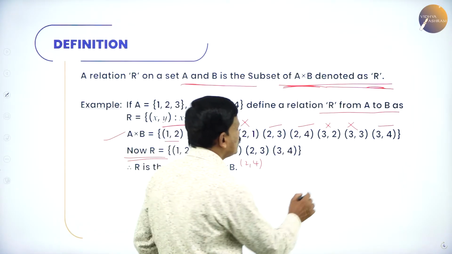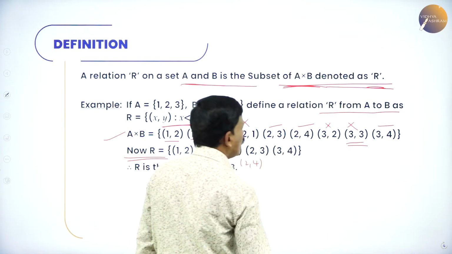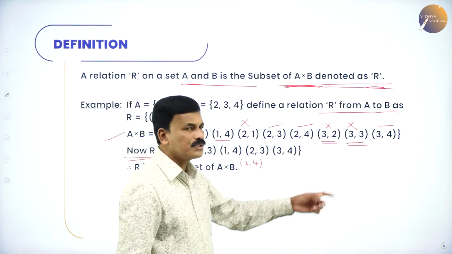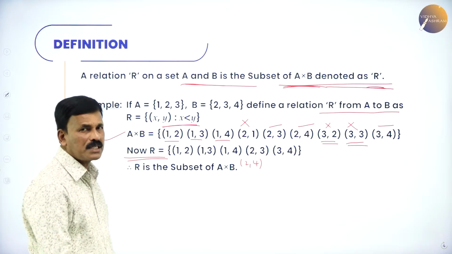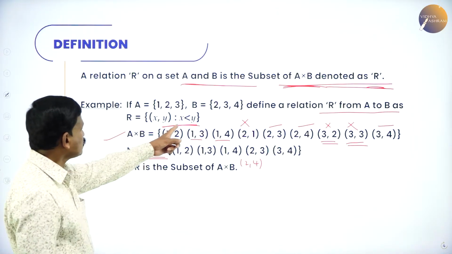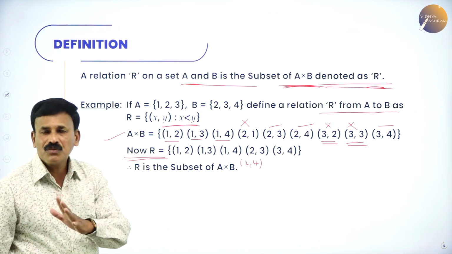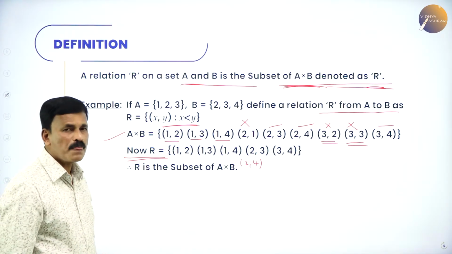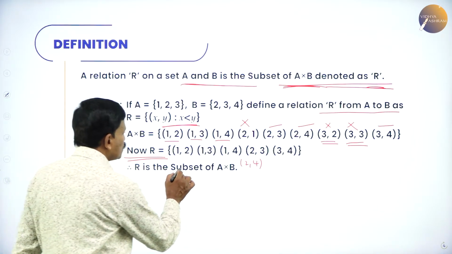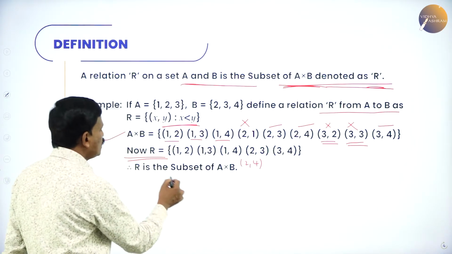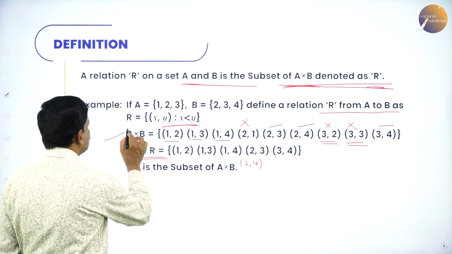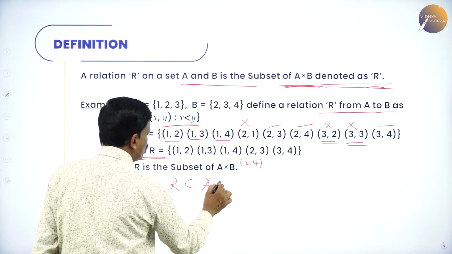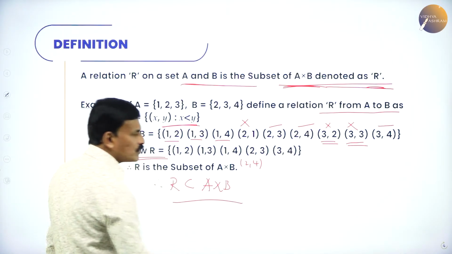You cannot take this because this is equal, and you cannot take this also because 3 is greater than 2 and 3 is equal to 3. We cannot consider those elements because the condition given is x is less than y, the first element is less than the second element. Therefore, you can observe carefully that all the elements of R are the elements of A cross B. Therefore, this R is a subset of A cross B.